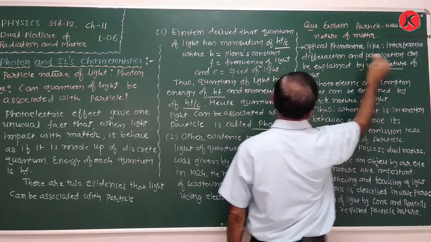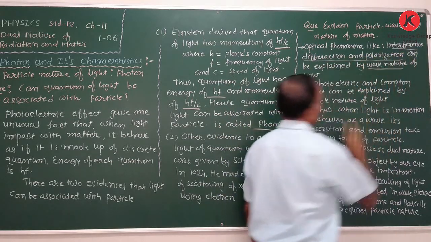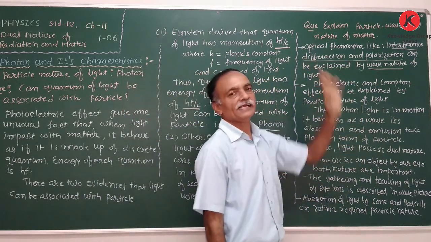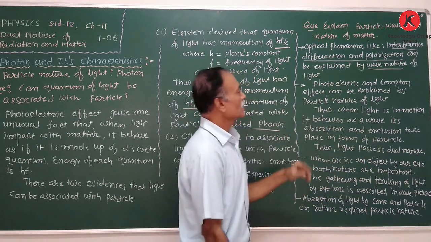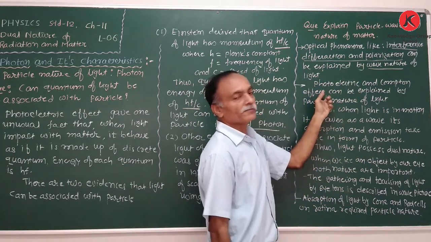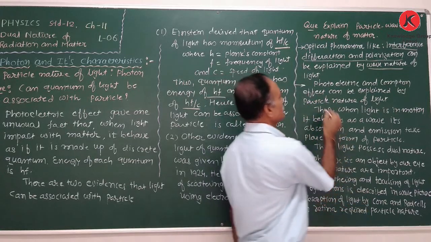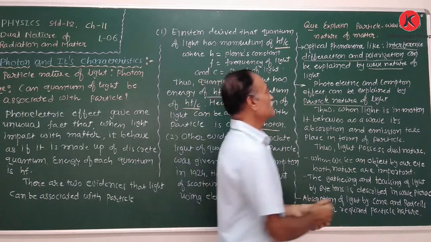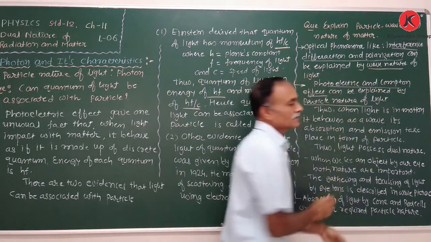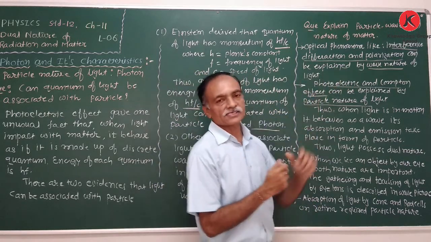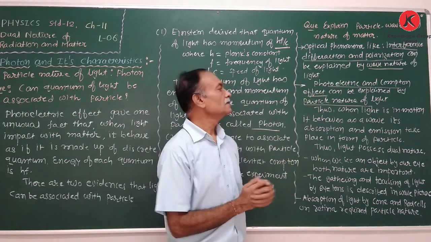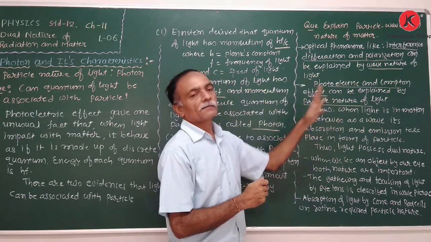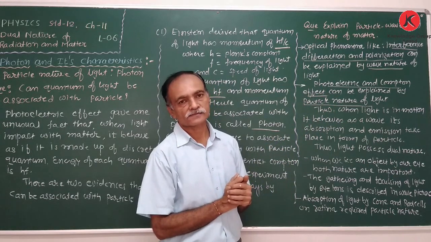Interference, diffraction and polarization can be explained by considering that light behaves as a wave, while the photoelectric and quantum effects can be explained by considering that light behaves as a particle. So for some effects, the wave nature of light is important, and for other effects, the particle nature of light is important.